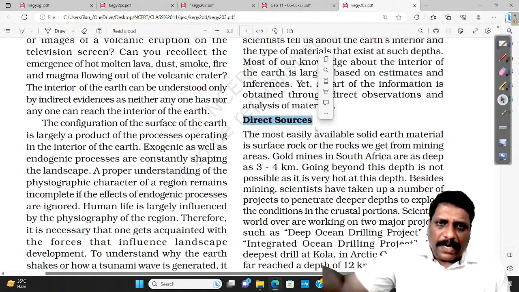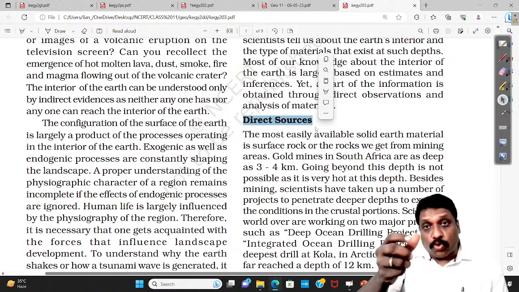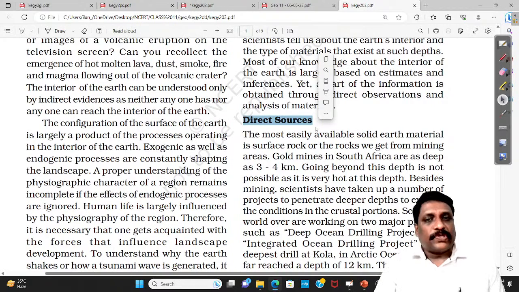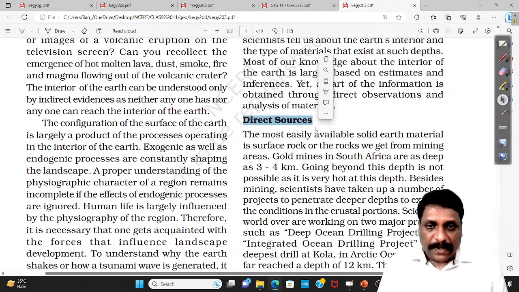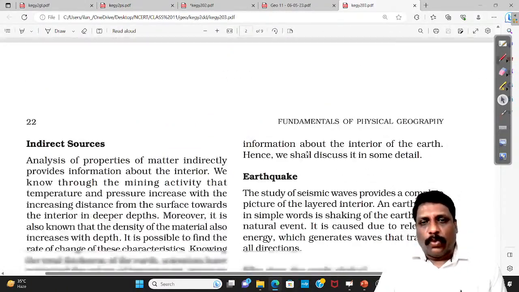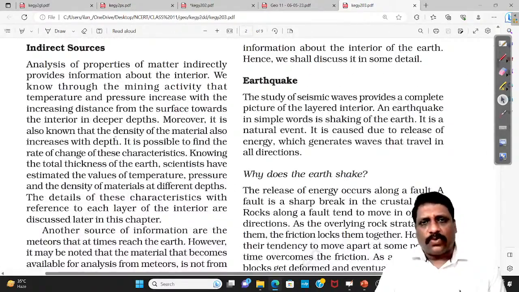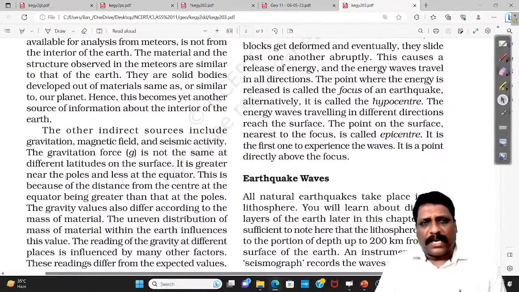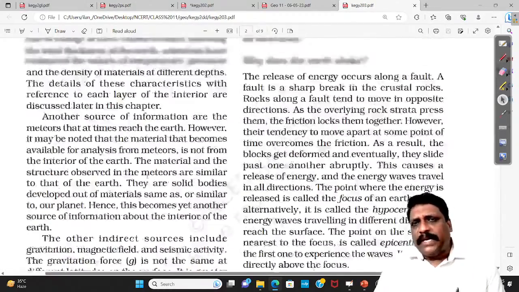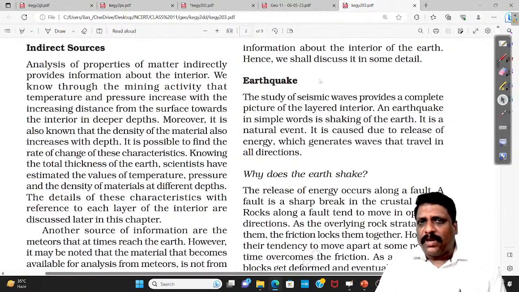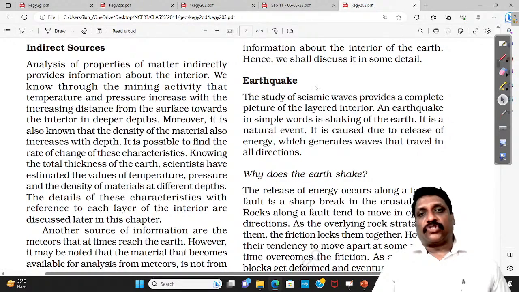Very recently you would have heard that they have identified that the mountains of Antarctica have deep roots, deeper than those of the Himalayas. How exactly did they confirm this? Very simple, by using artificial seismic waves. So here, NCERT gives you a brief idea about what is direct source and what is indirect source. The larger idea, if you ask me, comes from indirect sources, and particularly earthquakes. Earthquakes played a very important role in identifying the internal structure of the earth.